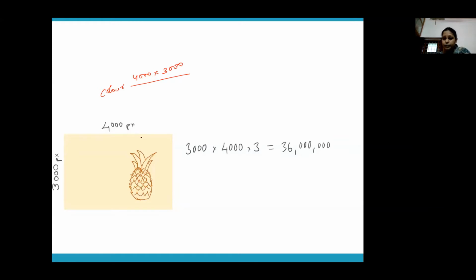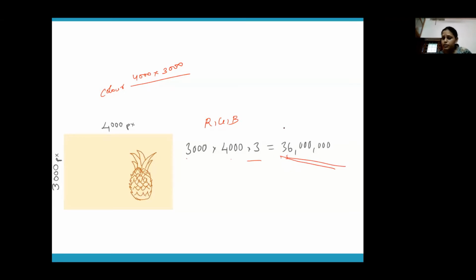Now this is a color image, so you will have red, green and blue color channels, right? So actually how many pixels are there? It is 3000 into 4000 into 3, right? Because it is a color image, we have all the red, green and blue channels. So you have this many pixels. Quite a huge number, right?